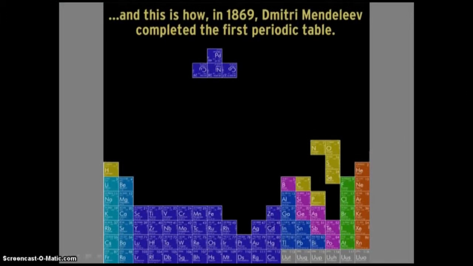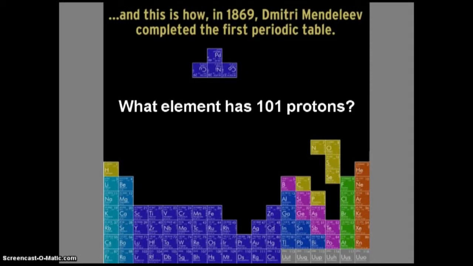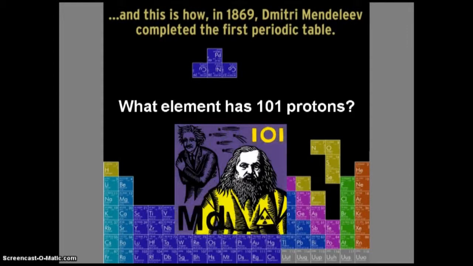Here's another way some people hypothesize that Mendeleev may have completed his first periodic table. Now, if you look at an element on the periodic table that has 101 protons, what element is that? Of course, we'd be looking for an element that has an atomic number of 101. And interestingly, you'll see it is the element mendelevium, I guess. And that is named for, of course, Mendeleev. All right, there you see him there. Looks pretty tough.